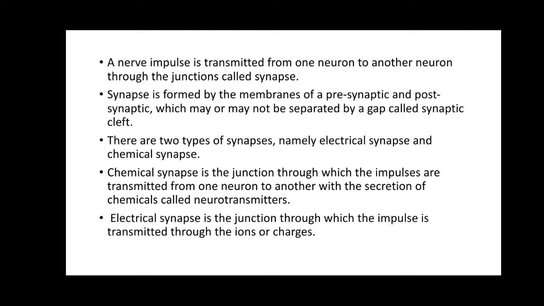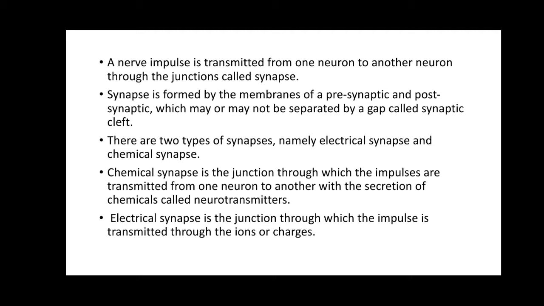But whatever the condition, whether the presynaptic and postsynaptic membranes are separated or not, in between these two membranes there is a gap called the synaptic cleft. So the synapse is the junction between the axon of one neuron and the dendrite of the other neuron.